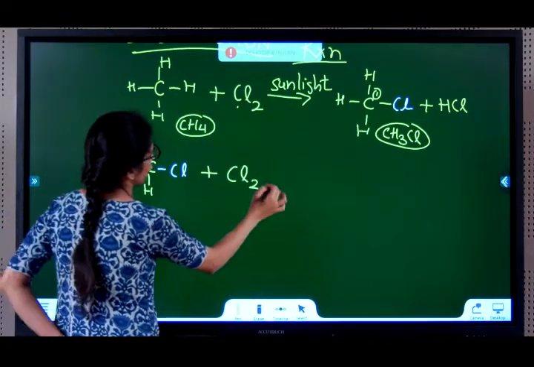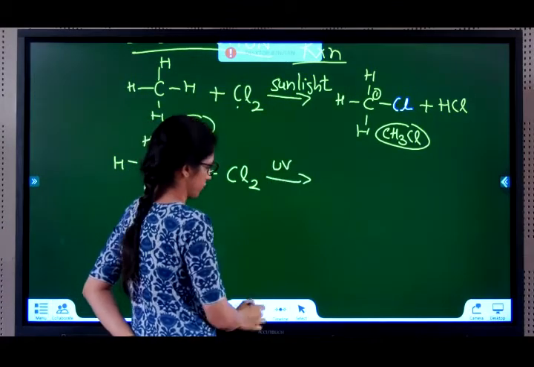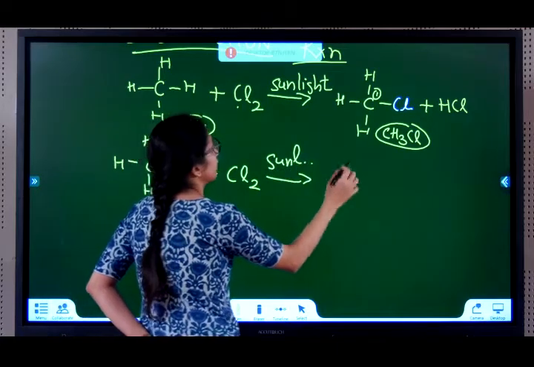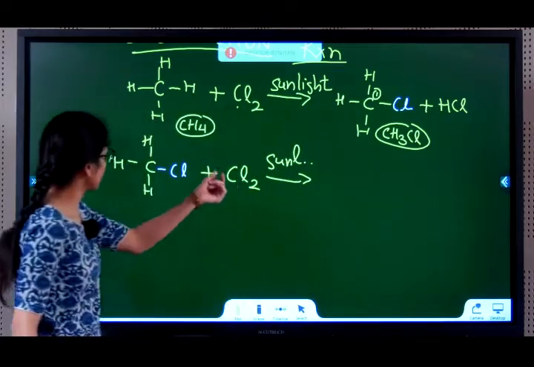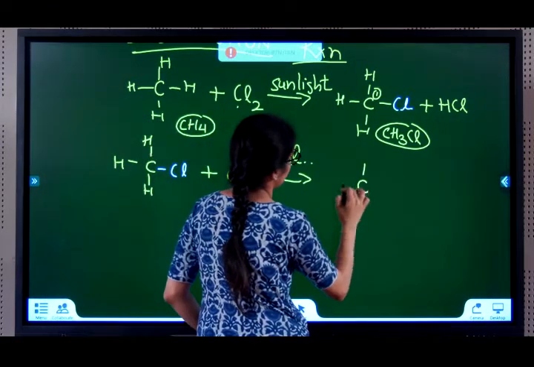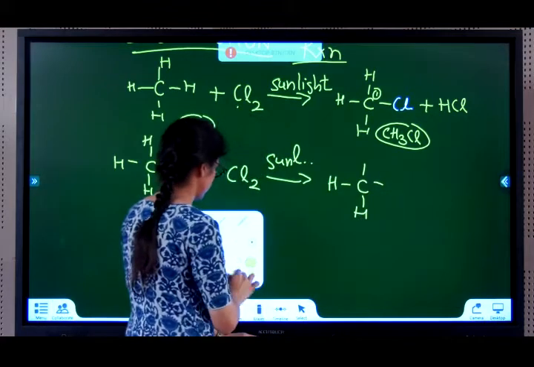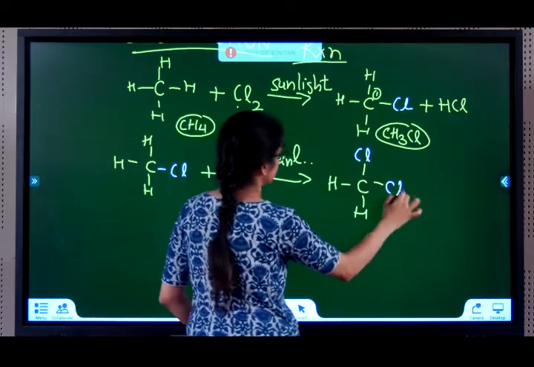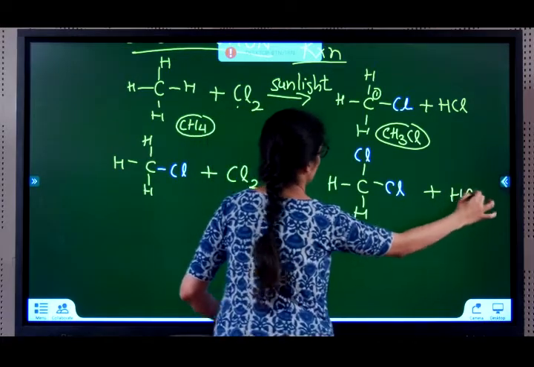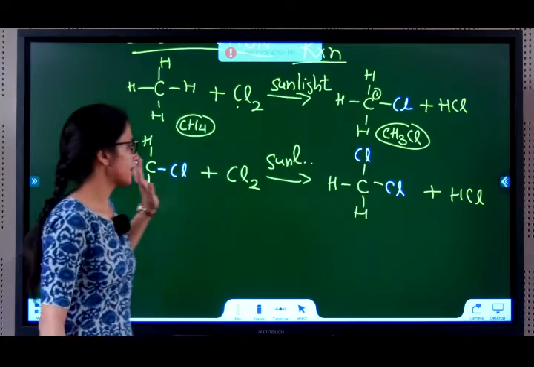Now this continues to react with chlorine in the presence of sunlight, UV radiation, or you can write sunlight. What happens? One chlorine will go and sit at the next H. One more chlorine got added here and the H came out with a chlorine as HCl.